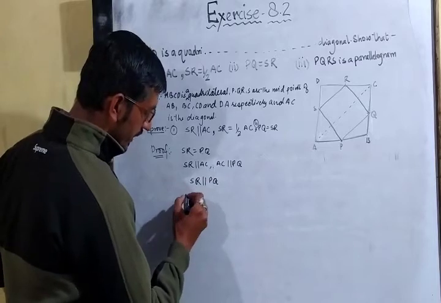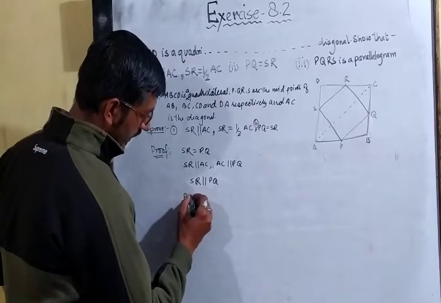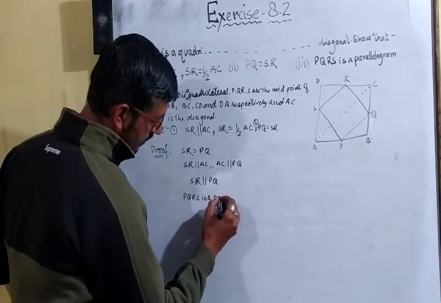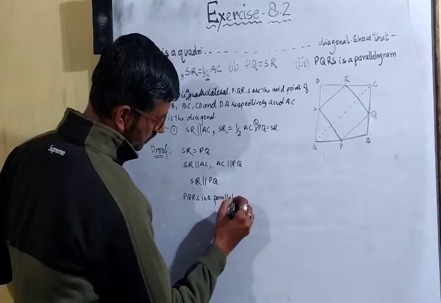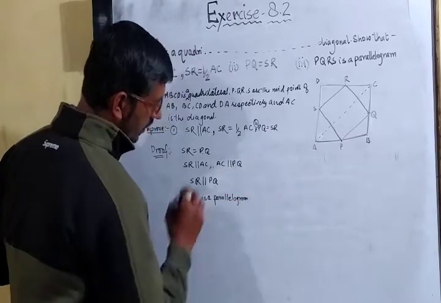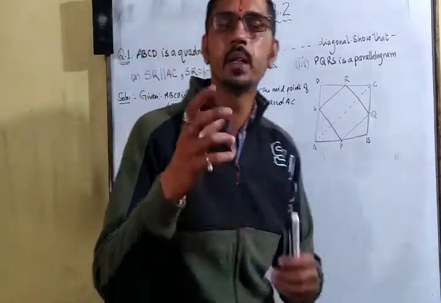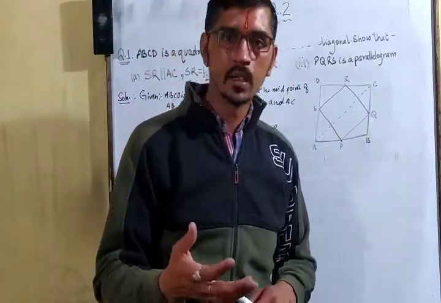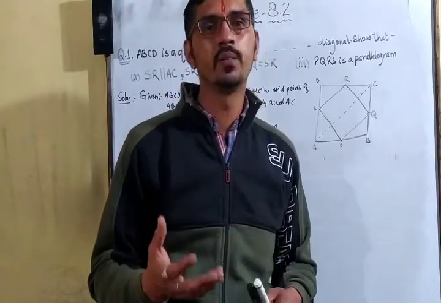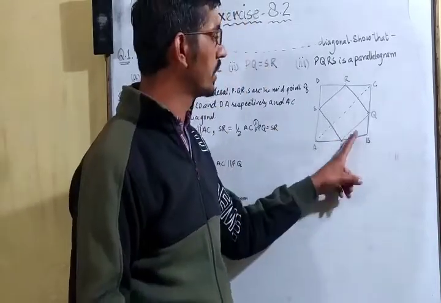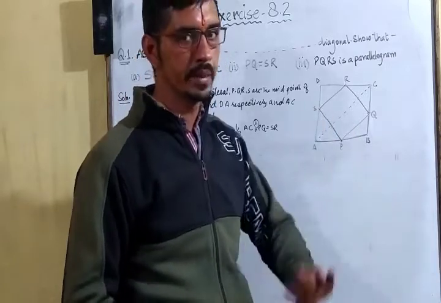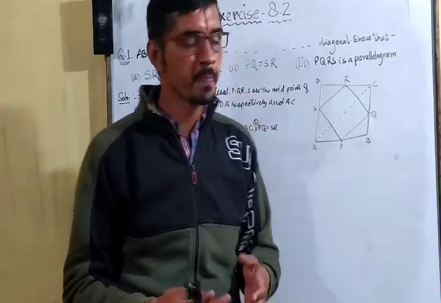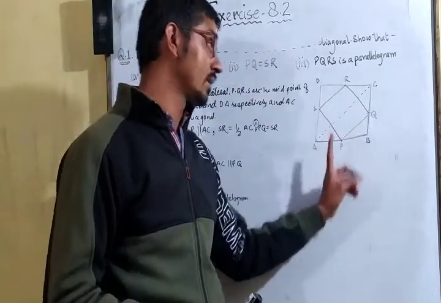Now by theorem 8.8, PQRS is a parallelogram. Because parallelogram प्रूफ करने के लिए अगर हम एक पेयर इक्वल भी कह दें और उसी को हम पैरेलल कह दें, then we can easily say कि the four-sided figure is a parallelogram. हमने एक पेयर को इक्वल भी कह दिया and उसी को हमने पैरेलल भी कह दिया, then we can say कि PQRS is a parallelogram. हमने प्रूफ कर दिया कि SR is equal to PQ and SR is also parallel to PQ.